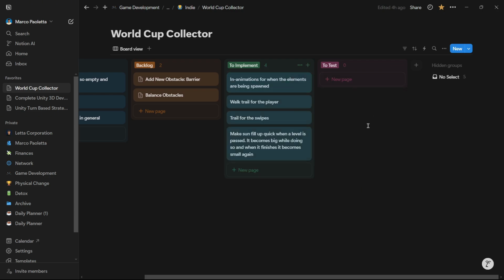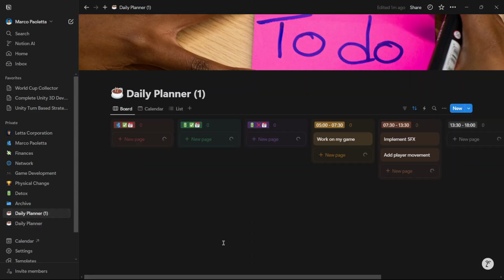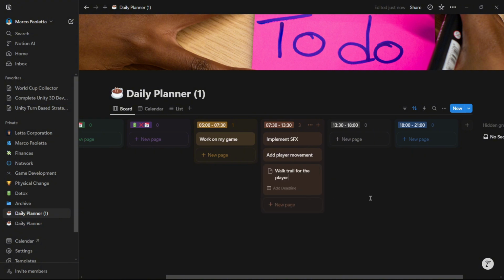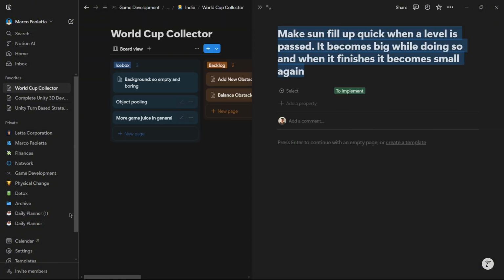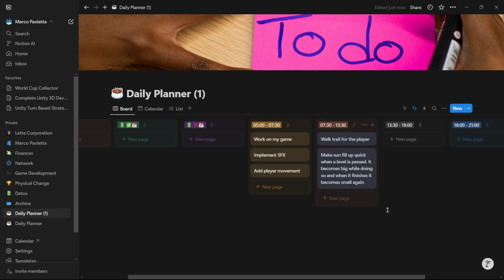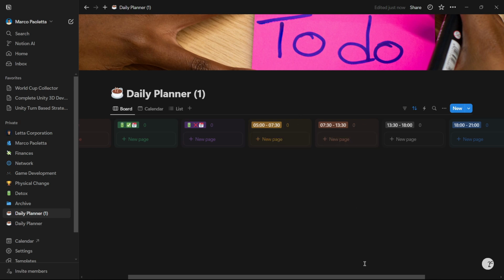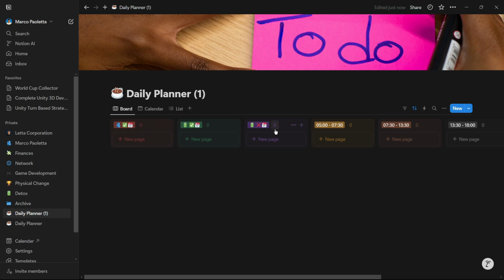So for example, if you have this, I could say, okay, tomorrow morning I want to work on this, and then I also want to work on this, and there you've got everything nicely organized. And now, besides having these time chunks, if we can call them like that, I also have 3 other sections.